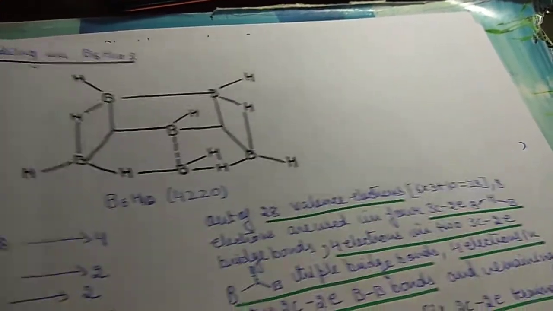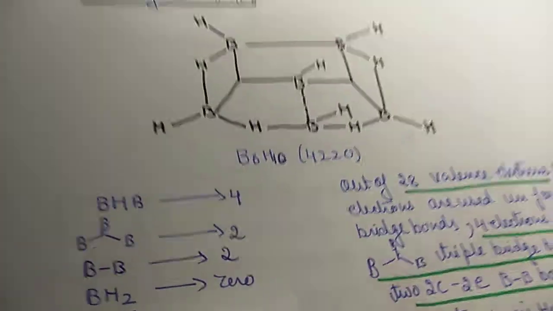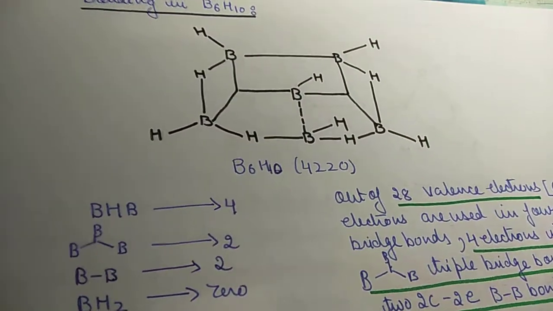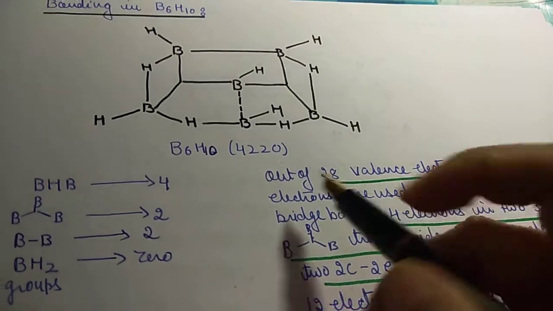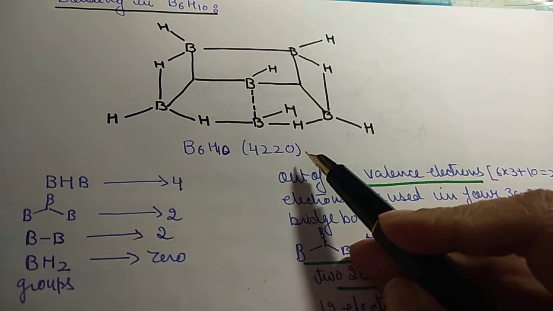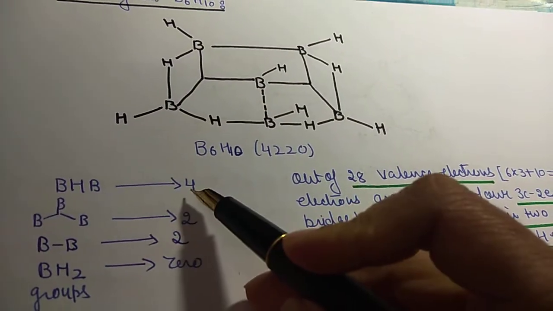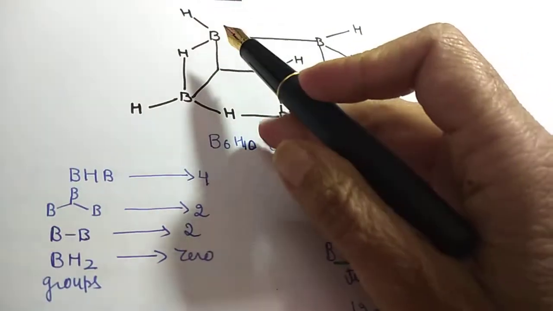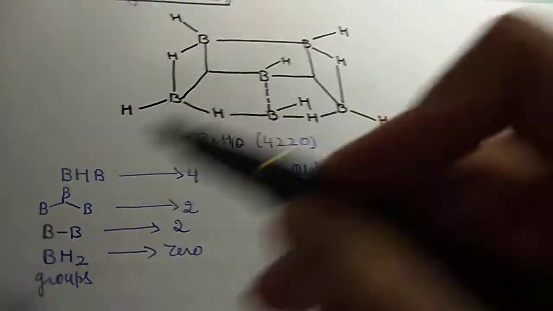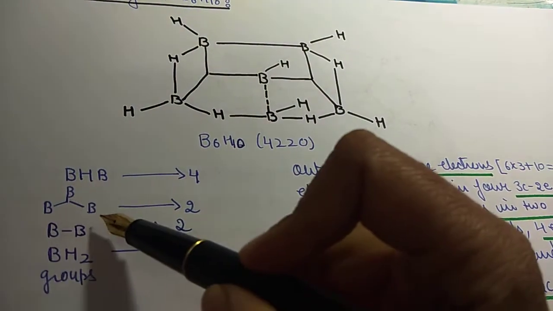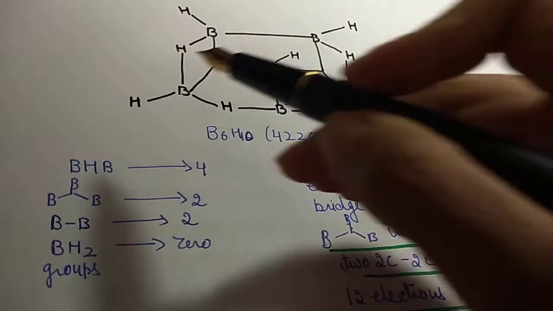Then next we have the structure of B6H10. The Styx number is 4220. BHB bonds: 4 BHB bonds are there. You can count 1, 2, 3 and 4 BHB bonds. 2 BBB triple bridge bonds, you can find out these two.